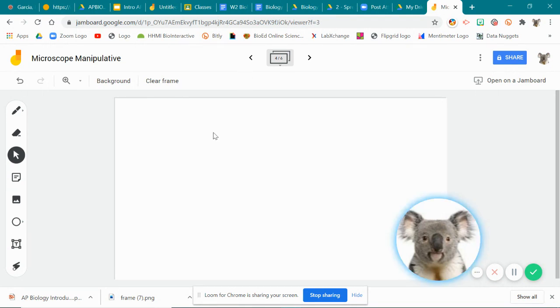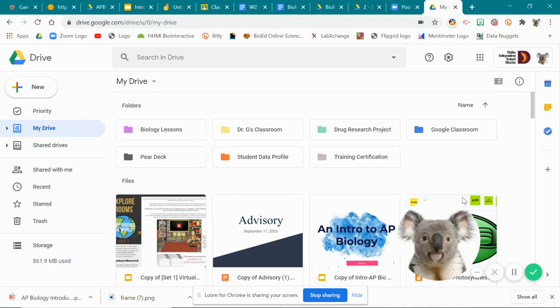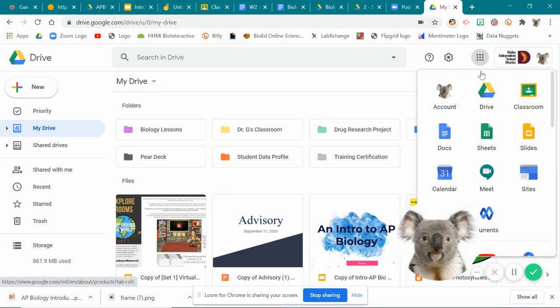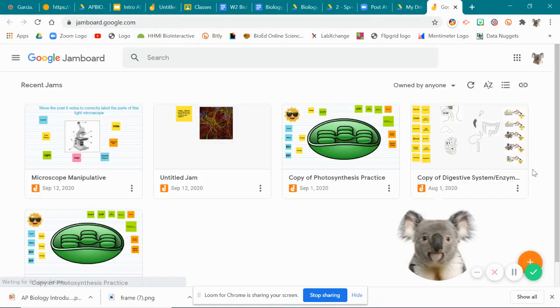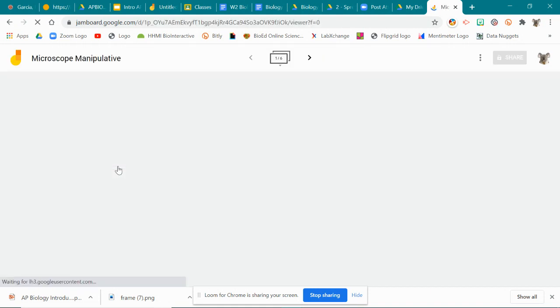As of right now, let me go back to my Jamboards to show you what I've done with the microscope, which I will say is a little time consuming.